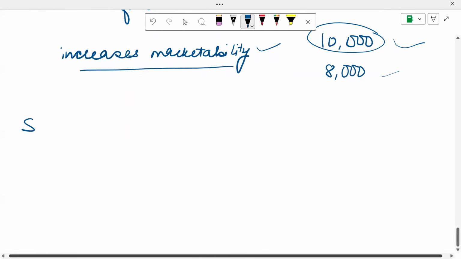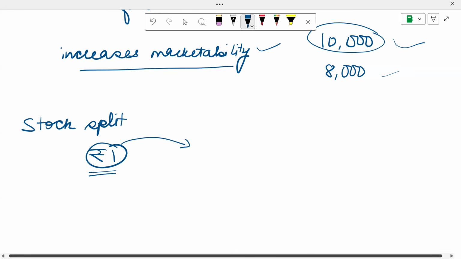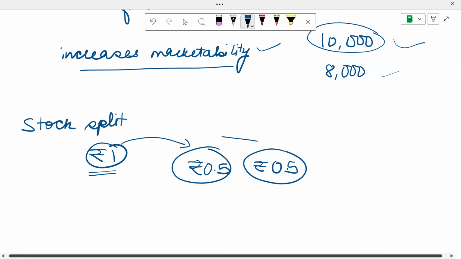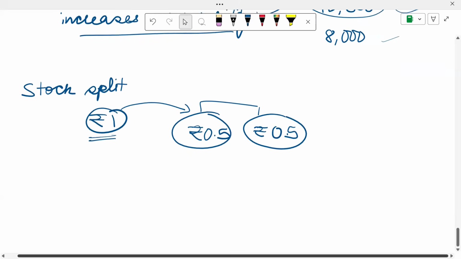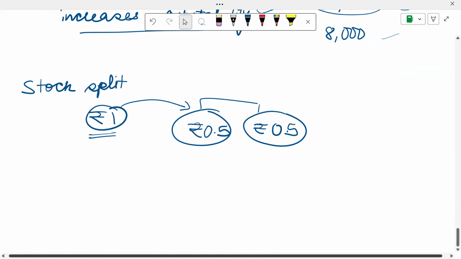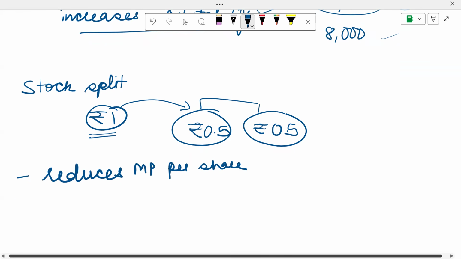Now let's talk about another concept which is called a stock split. Let's suppose my ordinary share was valued at 1 rupee. I will simply split its value. This one share that was there for 1 rupee, now I am converting into two shares of 0.5 rupees each. This is how ordinary shares are split in value. This reduces the market price per share, and also helps with increasing the marketability.